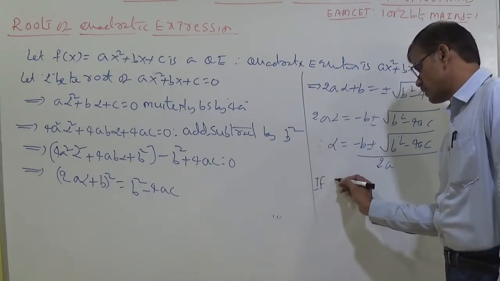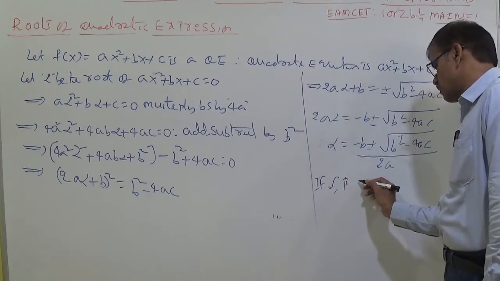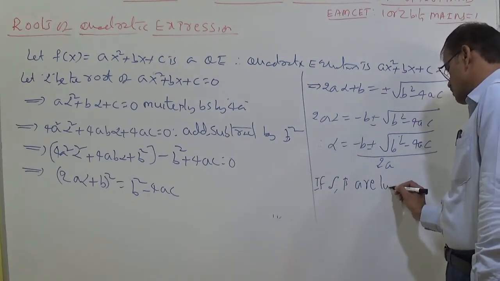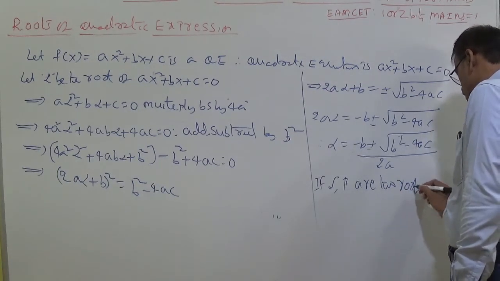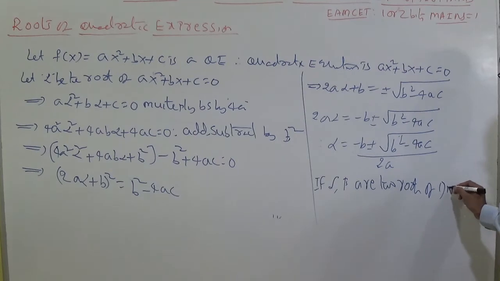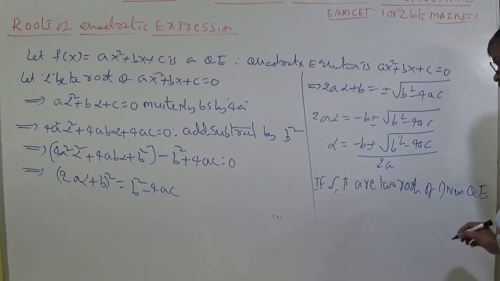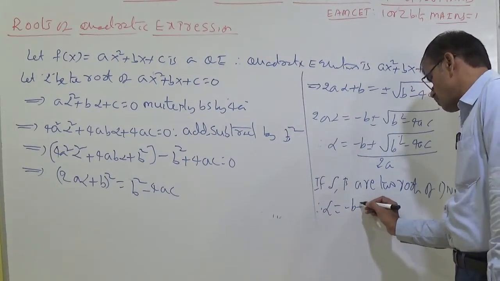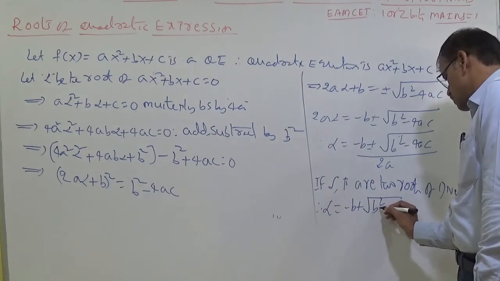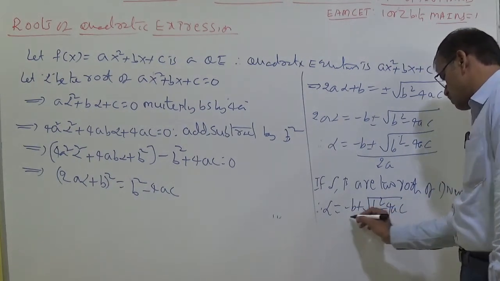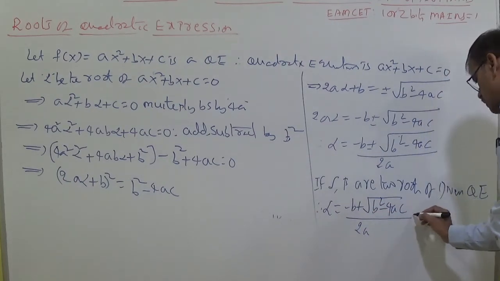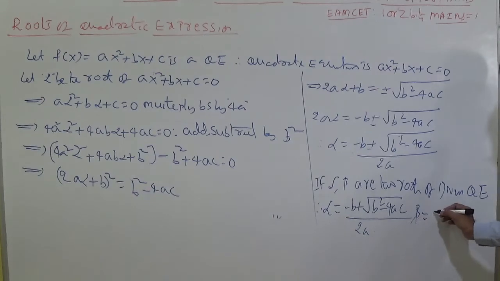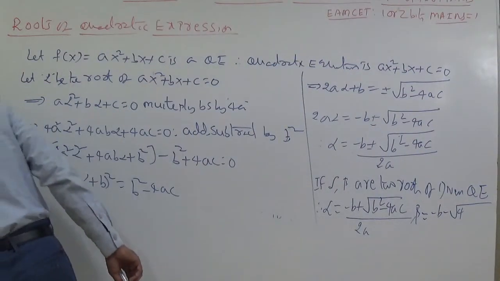If alpha comma beta are two roots of the given QE, means given quadratic equation, among them you can write using this: alpha is equal to minus b plus root of b square minus 4ac by 2a, and beta is equal to minus b minus root of b square minus 4ac by 2a.